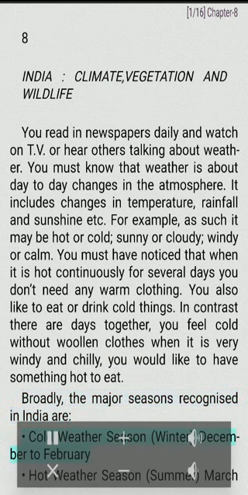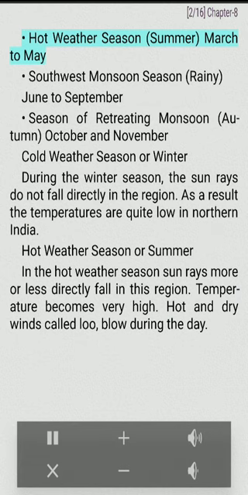Broadly, the major seasons recognized in India are: cold weather season, winter, December to February. Hot weather season, summer, March to May. Southwest monsoon season, rainy, June to September. Season of retreating monsoon, autumn, October and November. Cold weather season or winter.